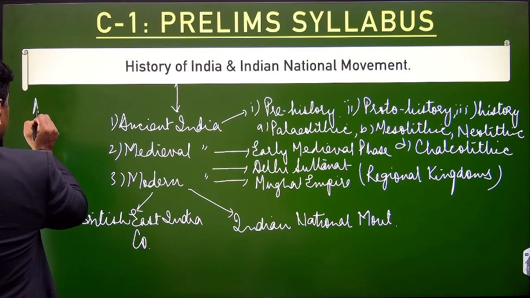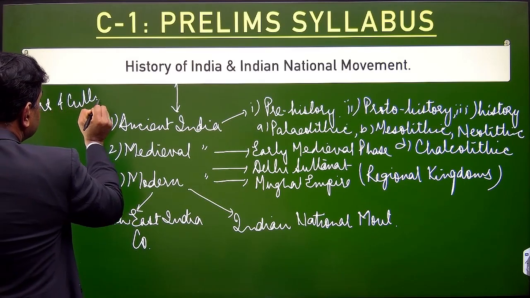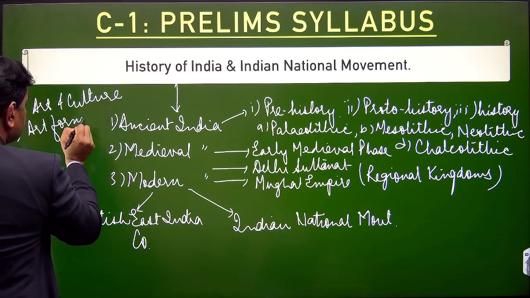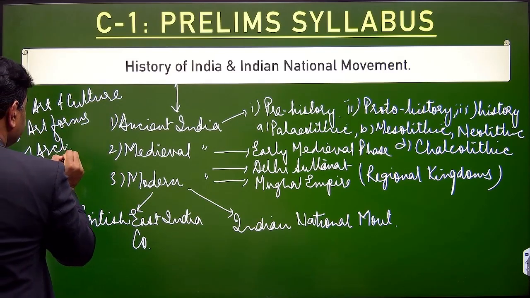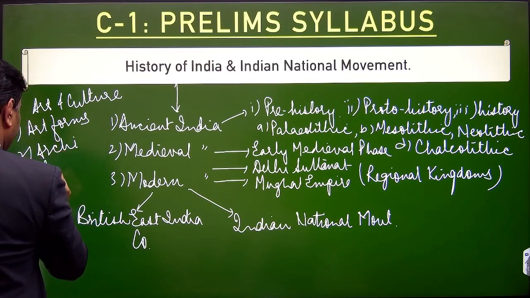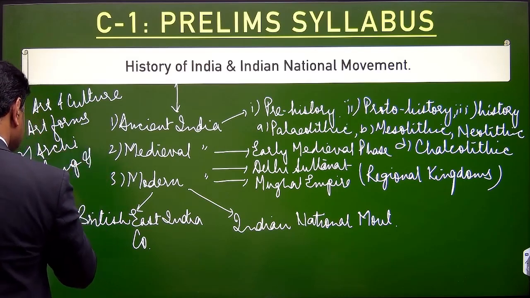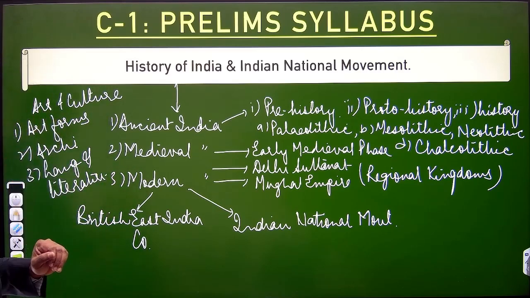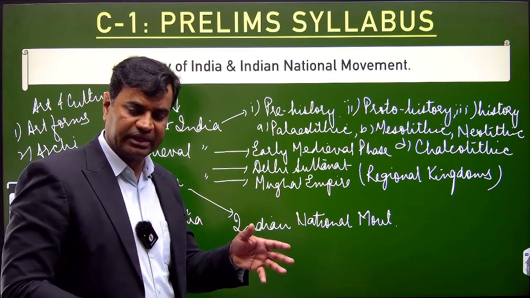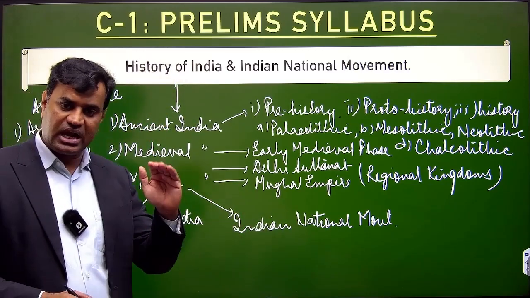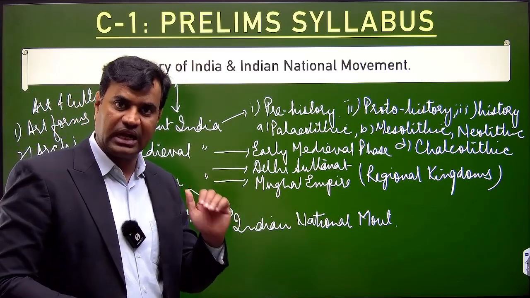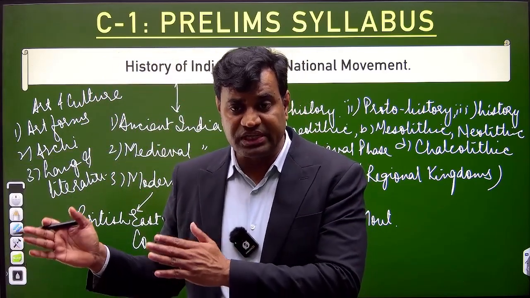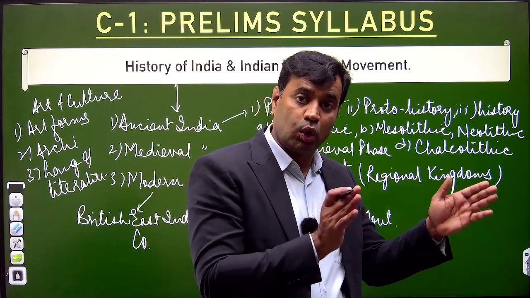In art and culture, the major areas to be focused on as per the syllabus are art forms, then architecture, and third, language and literature. These are some things to be prepared. Art forms include music, dance, drama, puppetry, and so on. Architecture covers ancient, medieval and modern architecture. In that, there are religious buildings like temples and stupas, then secular buildings like roads and canals.